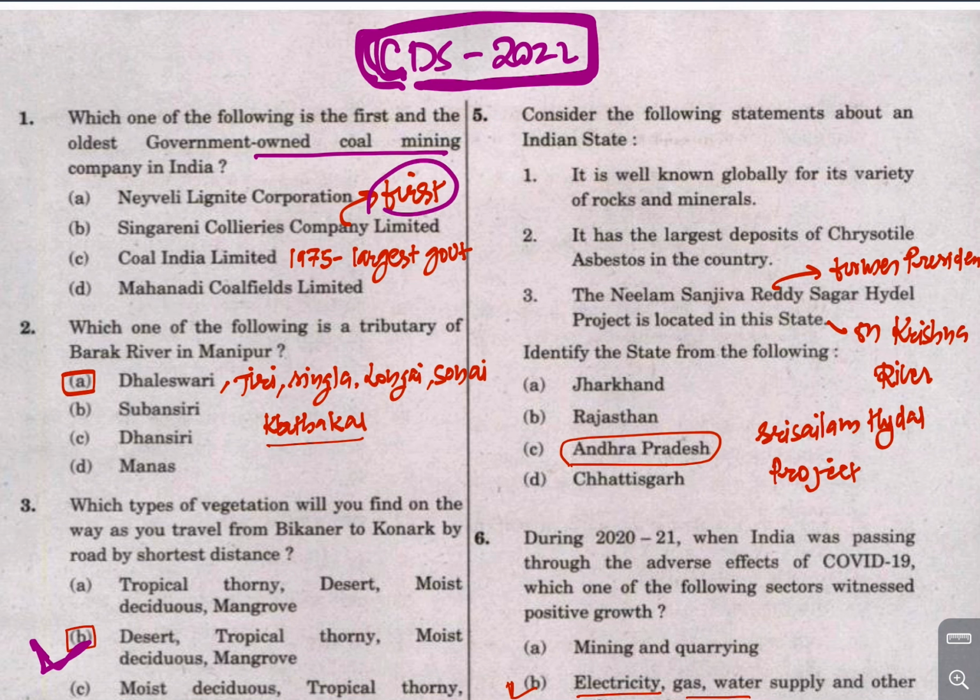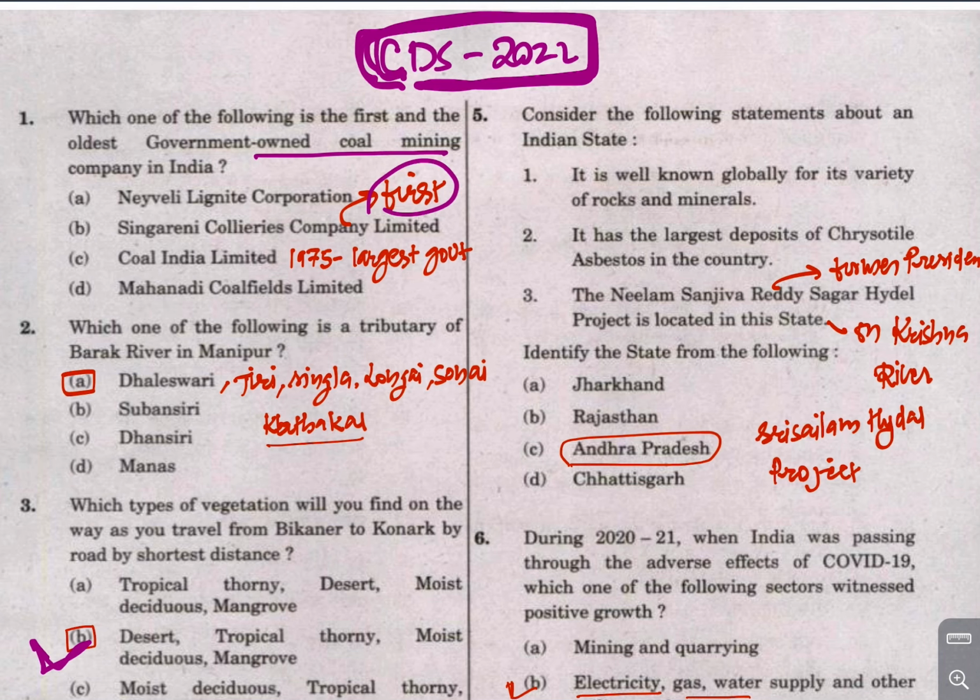Hey everybody, so in this video I will explain the Series 2022 paper. In my last video some of you insisted that I explain this paper, so here I am, right? I will take only a few important questions that are relevant for our exam, right? So do watch this video till the end, because I'm going to cover some of the very important questions, right?